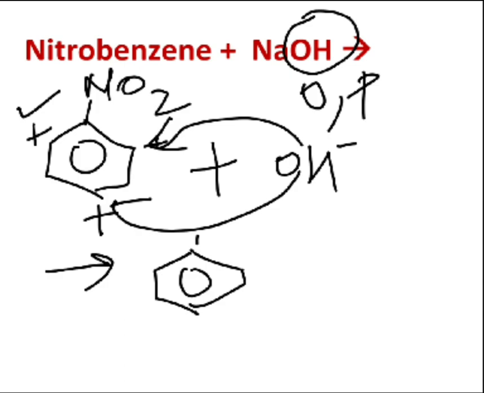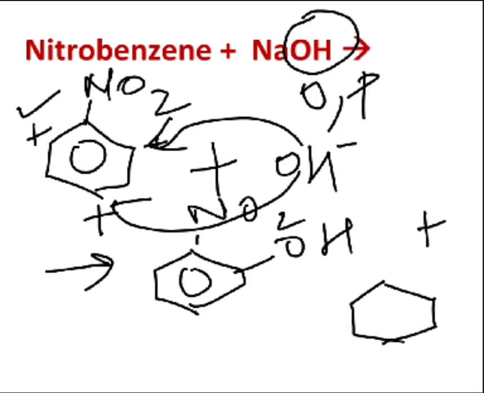Because of this nucleophilic attack, nucleophilic substitution reactions proceed, resulting in the formation of orthonitrophenol and paranitrophenol. So this is your NO2, that is the formation of orthonitrophenol, or it can result in the formation of paranitrophenol at the para position. Is it clear? Right? So again, we are not up to the mark. We are not getting any byproduct in the form of ammonia. However, because of this particular reaction, you are in a position to understand what could happen when nitrobenzene interacts with sodium hydroxide, right?